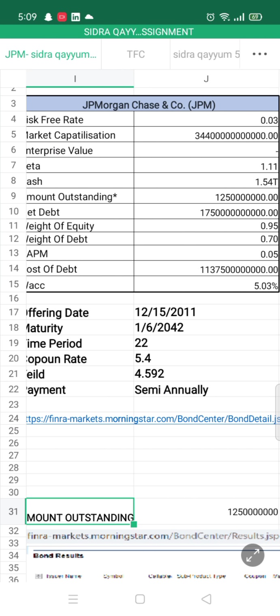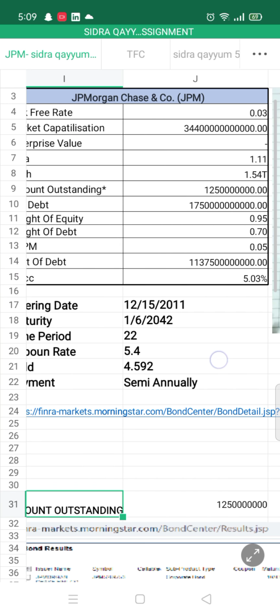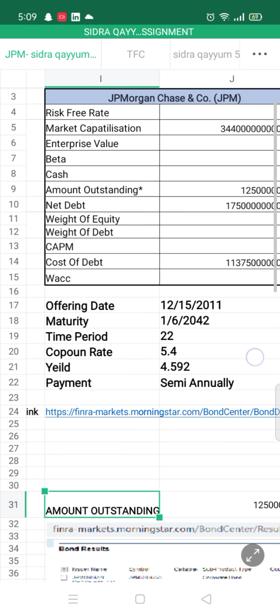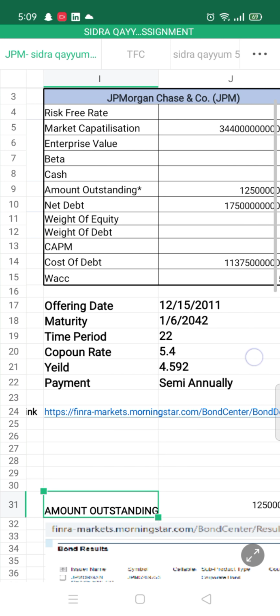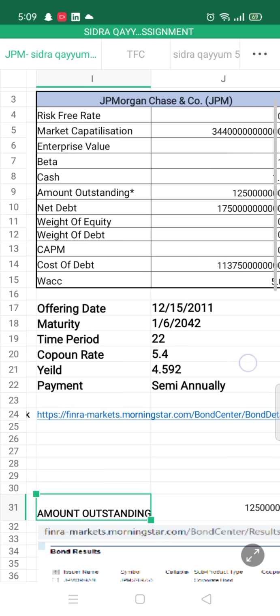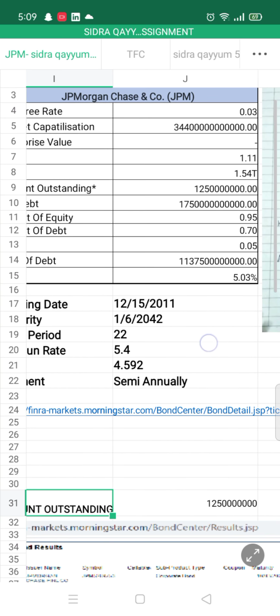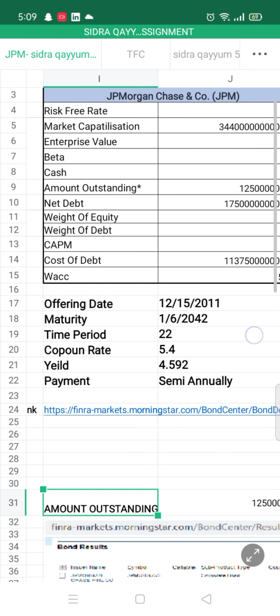Risk-free rate is 0.03. Market capitalization is 344 trillion. Enterprise value is not given here. The beta rate is 1.11, which I've already told you. Cash is this one is total cash, which is 1.54 trillion.